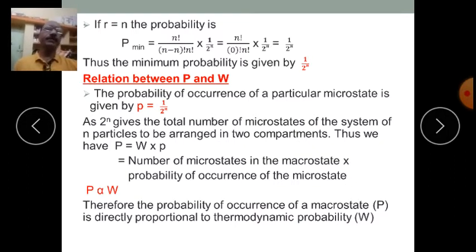Suppose for the same example, there are n particles distributed in two compartments, there are 2 to the power n number of microstates. So the probability of occurrence of any microstate is 1 upon 2 to the power n, as 2 to the power n gives the total number of microstates of the system of n particles to be arranged in two compartments. Thus we have P is equal to W into small p, from the previous example, isn't it?